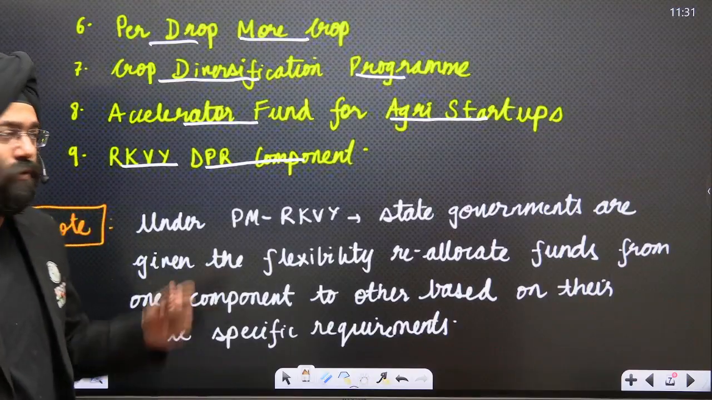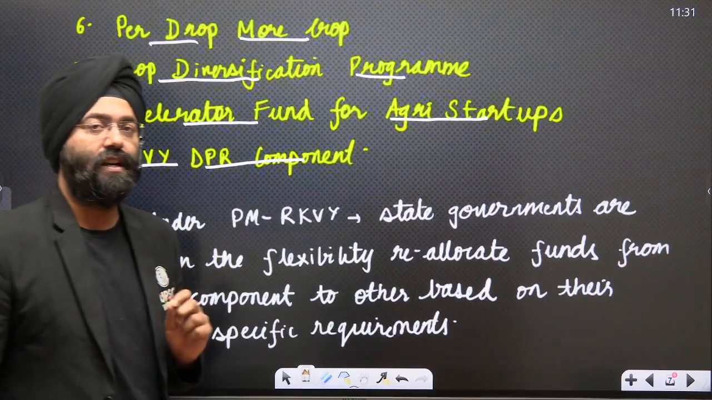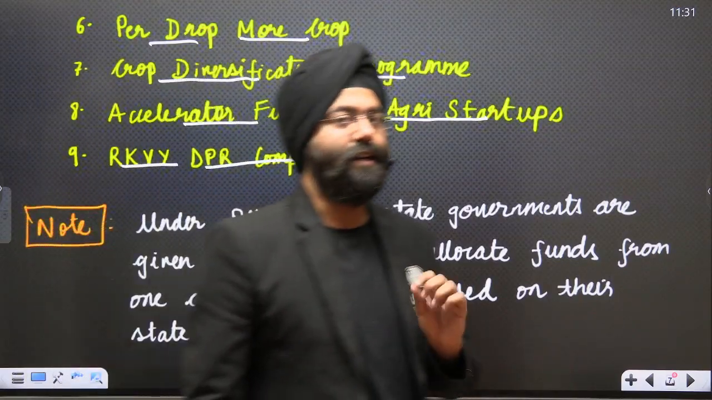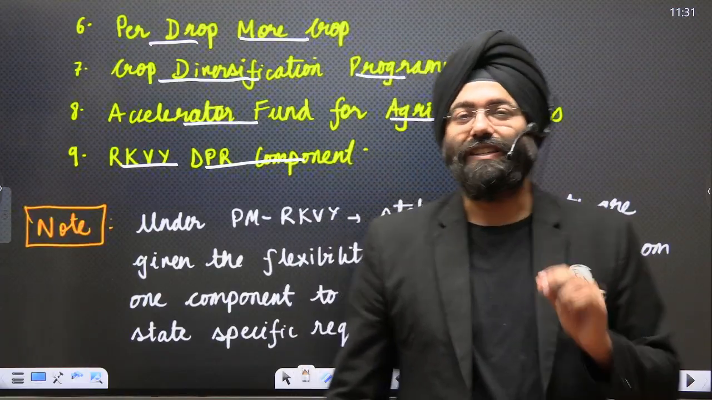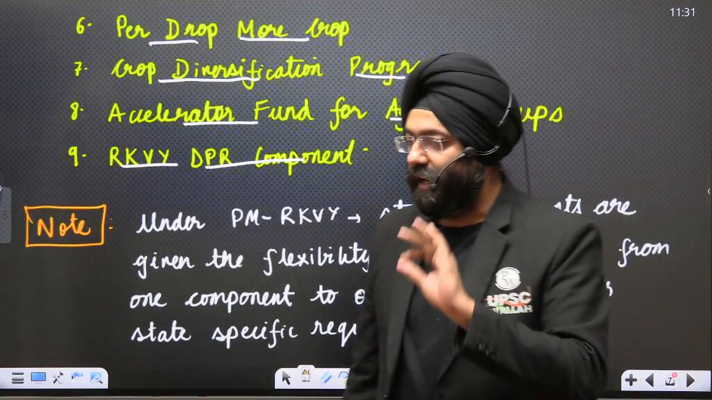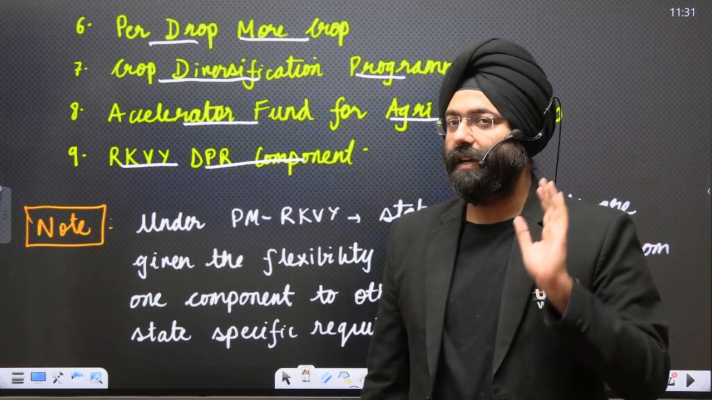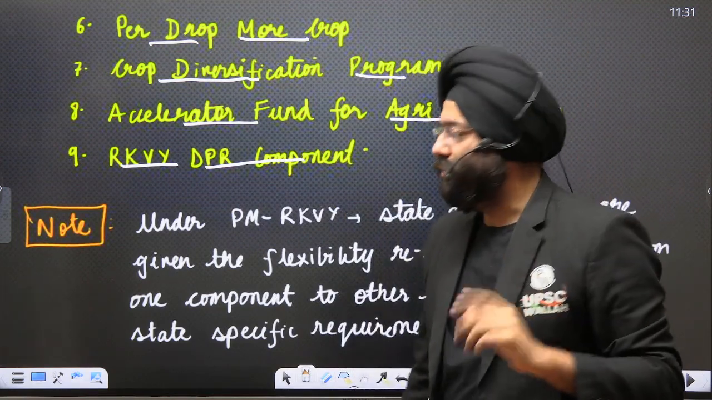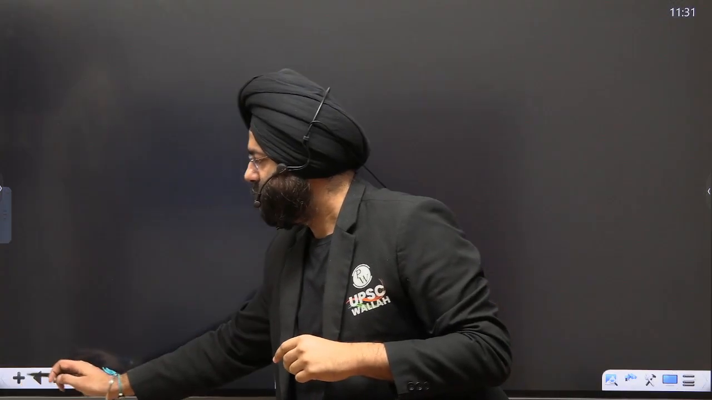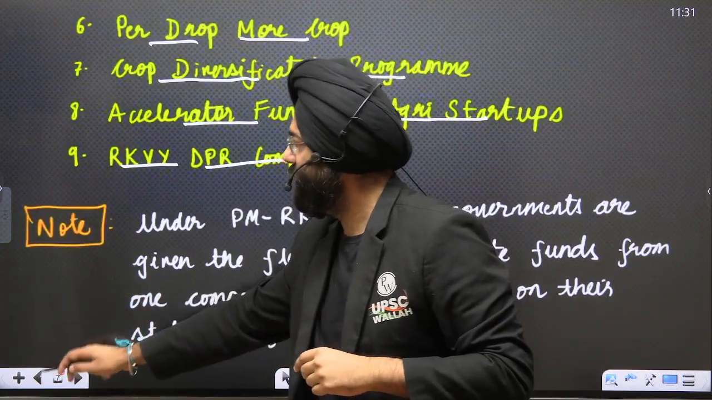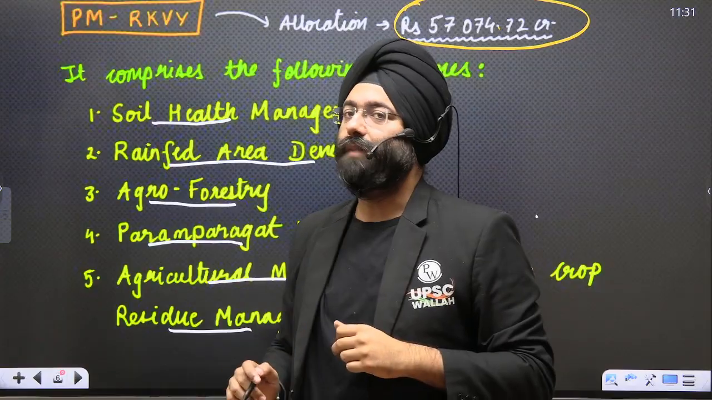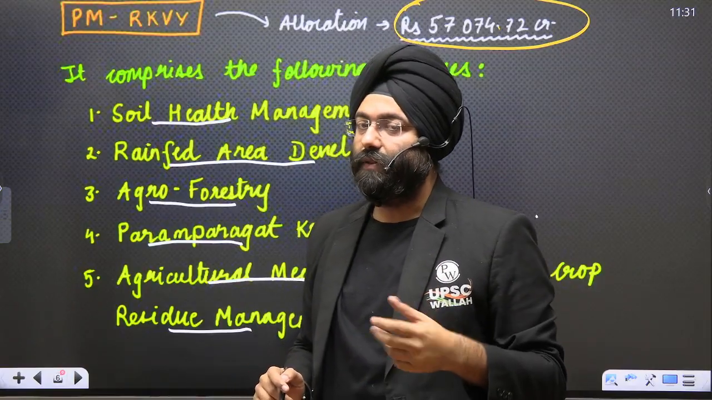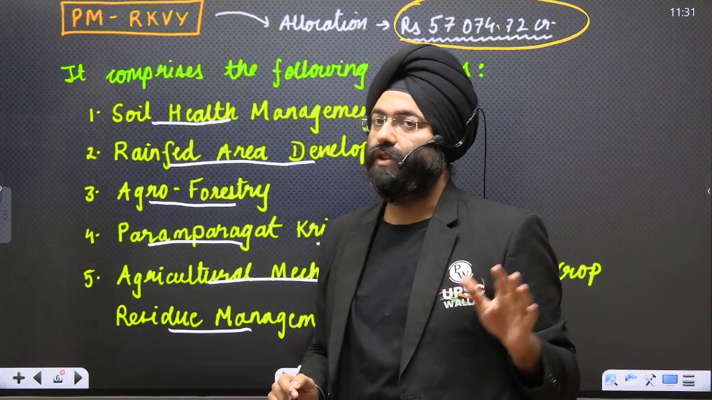Now, please understand, whatever 9 components you have done, you need to have a good idea that these are under which umbrella scheme, because I can assure you that in your preliminary examination, there will be 5 schemes mentioned, and they will be asking you which among the following come under this particular umbrella scheme. And at that time, if you are not aware of it, you will be losing your marks.